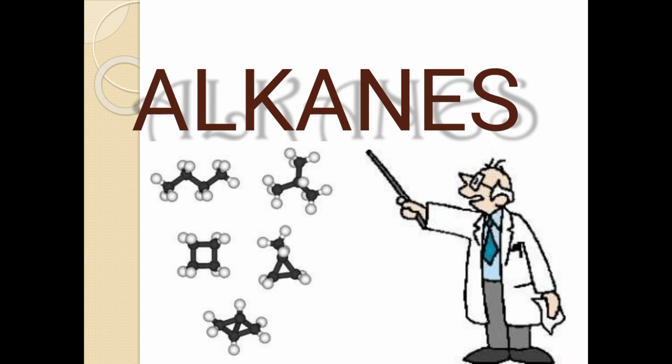We'll study in detail the first type of compounds, that is alkanes. What do you know about alkanes? In our lower classes, we have studied that alkanes have the general formula CnH2n plus 2. I hope you remember these things.